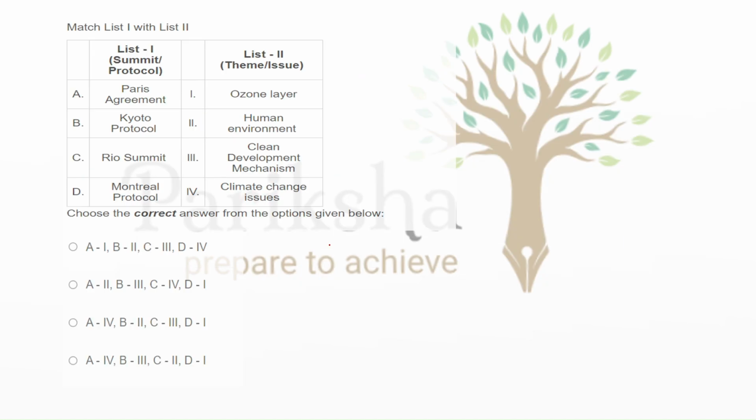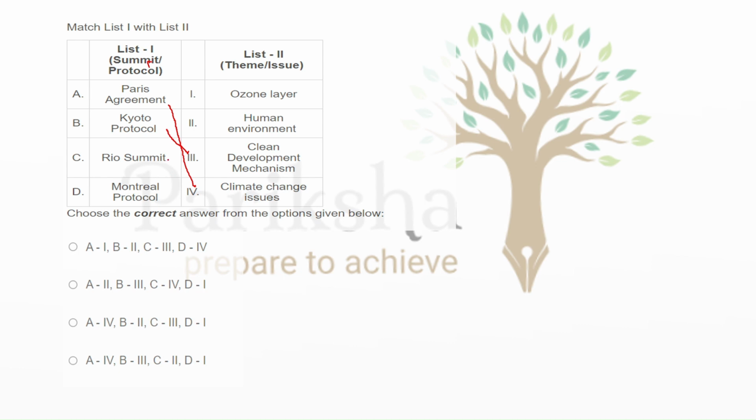Now, list 1 with list 2, we have to match. The Paris Agreement was done for climate change. The other one is the Kyoto Protocol, which was for the clean development mechanism.